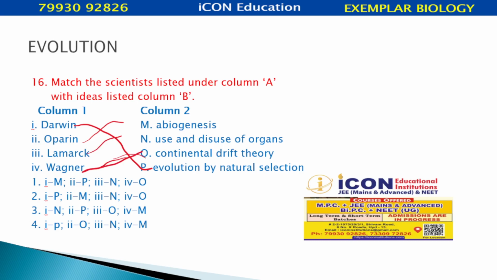So, where do we find the option here? Darwin 1P. 1P is given in the second option. Oparin 2M. 1P, 2M. Where do you find that second option?